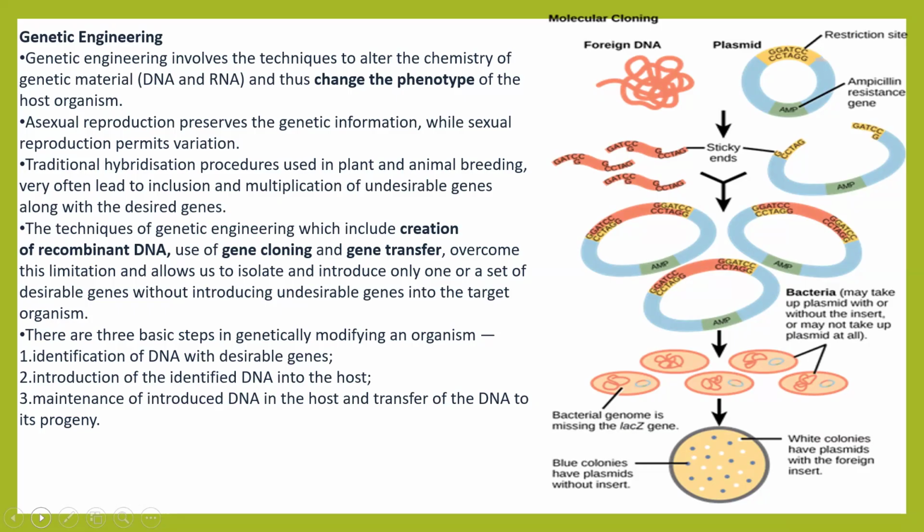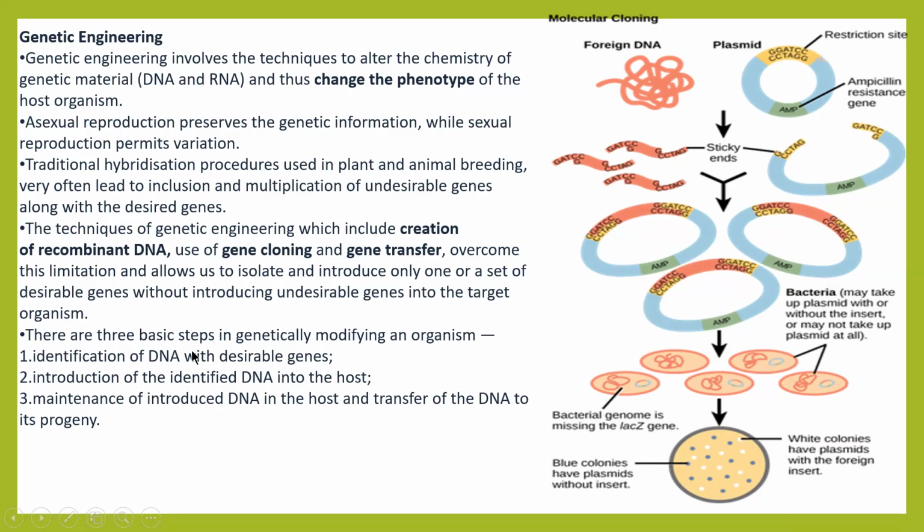The techniques of genetic engineering, which include creation of recombinant DNA, use of gene cloning and gene transfer, overcome this limitation and allow you to isolate and introduce only one or a set of desirable genes without introducing undesirable genes into the target organism.